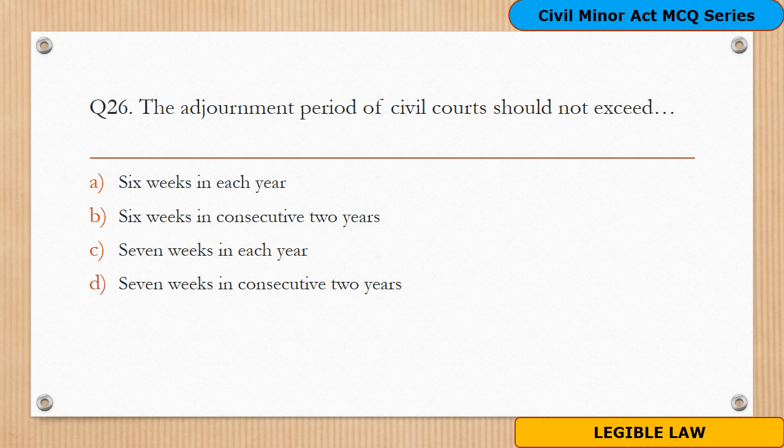Question number 26. The adjournment period of civil courts should not exceed. Options are A. 6 weeks in each year, B. 6 weeks in consecutive 2 years, option C. 7 weeks in each year, option D. 7 weeks in 2 consecutive years. And the answer of this is option A, 6 weeks in each year. According to section 43 of the Act, the adjournment period of civil courts should not exceed 6 weeks in each year.